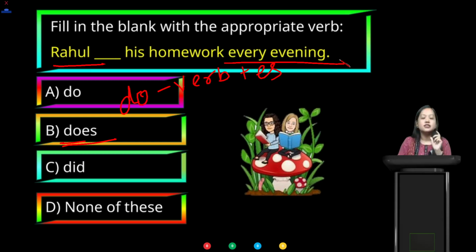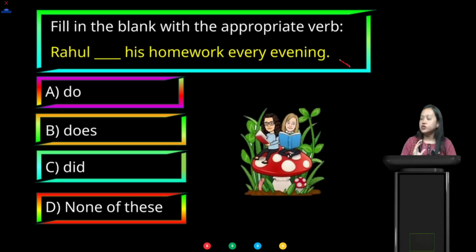Every evening, again it's talking about what? Simple present tense, which is happening every day. Right? Okay, so I hope all of you understood now. Option B is our correct answer. Okay.